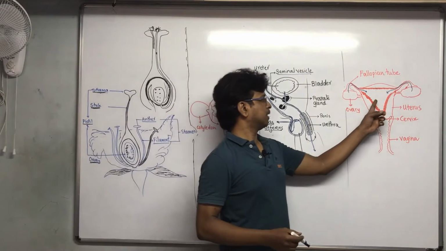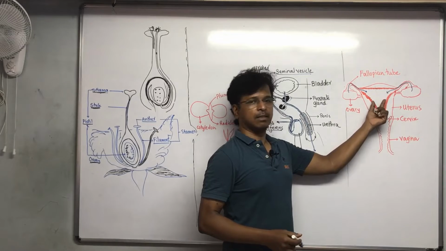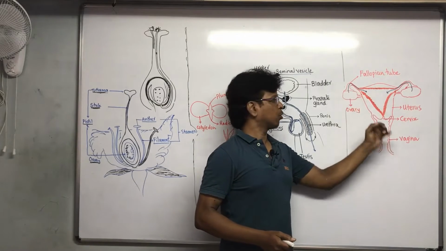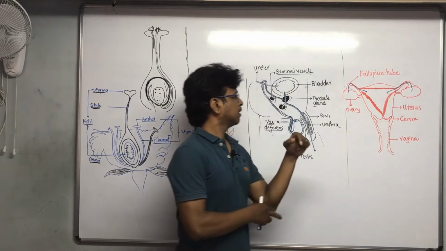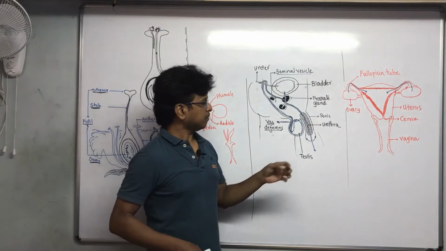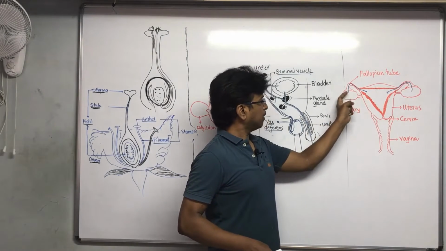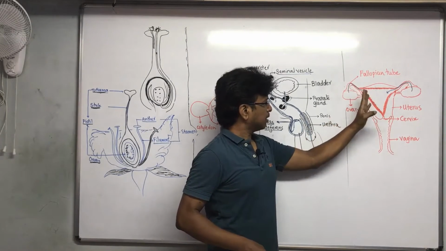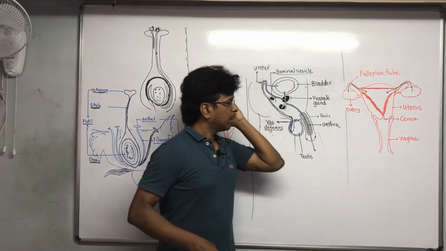The baby takes birth here, getting developed in this part. It is a sac-like structure. So when the eggs are released, they enter into the uterus.